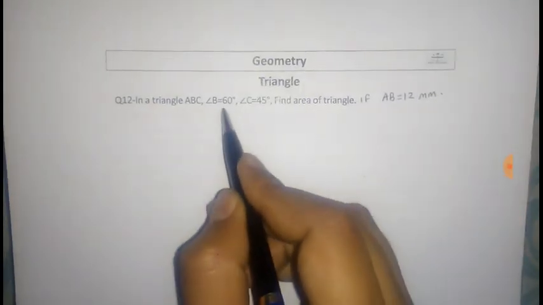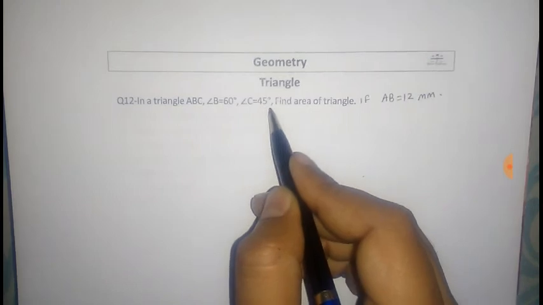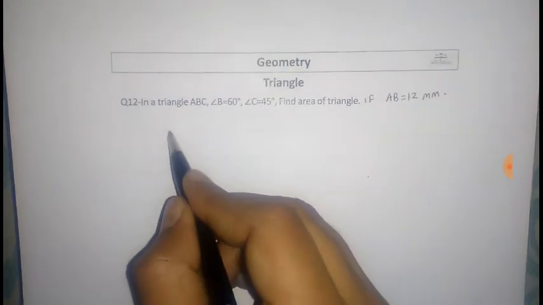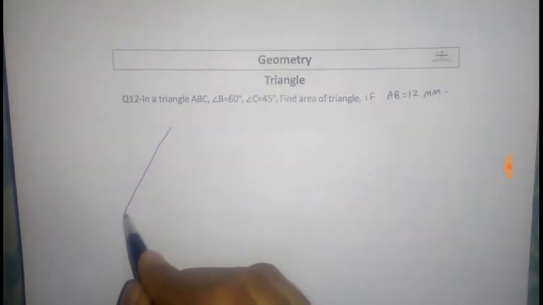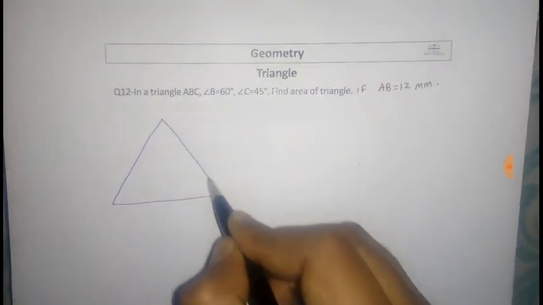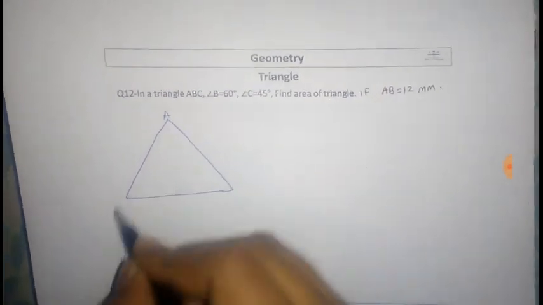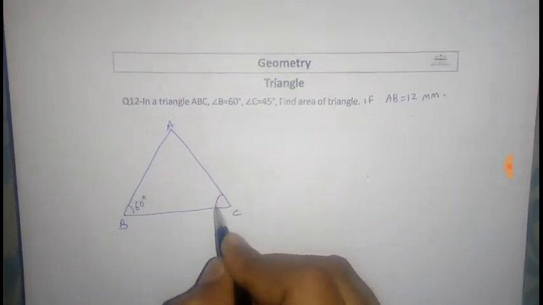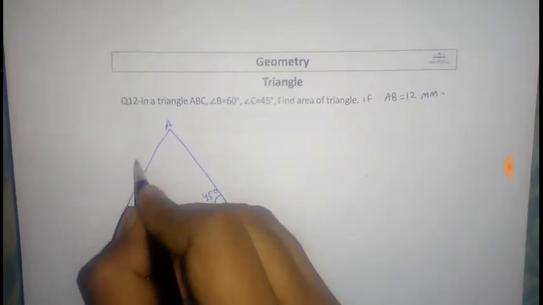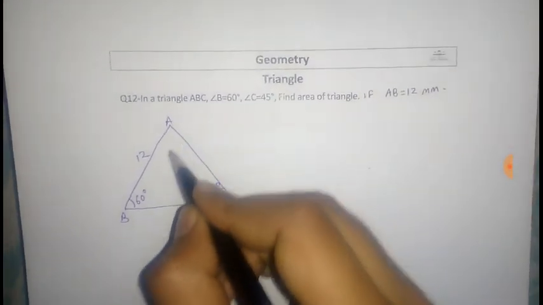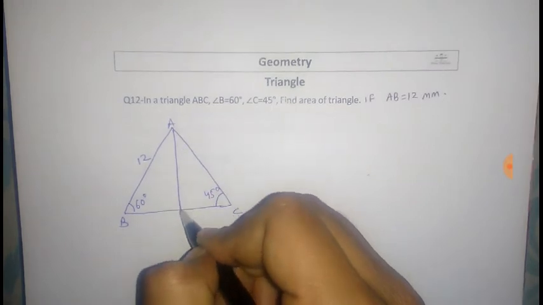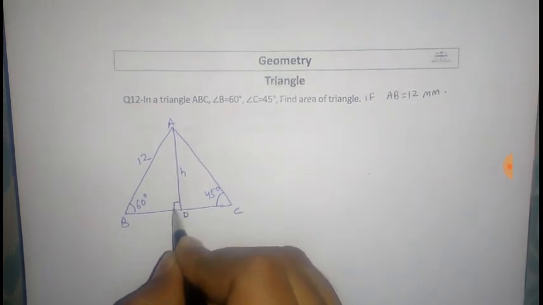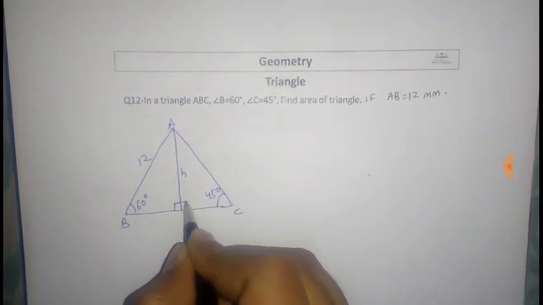In a triangle ABC, angle B is 60 degrees, C is 45 degrees. Find the area of the triangle if AB is 12 mm. This is ABC. B is 60 degrees, C is 45 degrees. This is given as 12 mm. First draw a perpendicular. This is point D. This is H. This is 90 degrees. This is also 90 degrees.